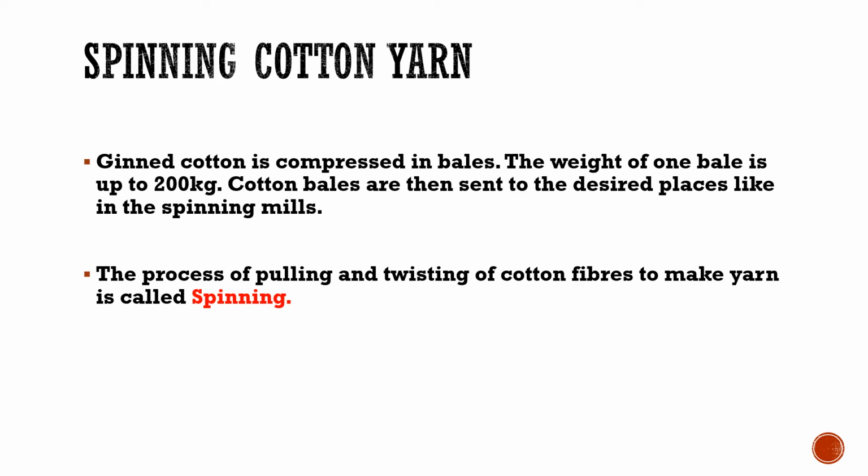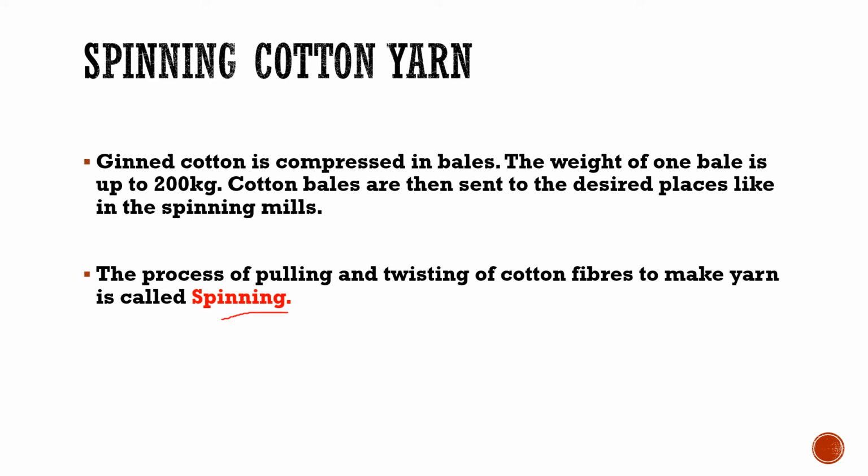And then these bales are sent into spinning mills, where these cotton bales are loosened and cleaned, and then these cotton fibers are converted into rope-like loose strands, which are called sliver. And these strands are then pulled and twisted to make yarn. This brings the fibers together to form a yarn, and because of twisting, these yarns become stronger, and this process of pulling and twisting of cotton fibers is called spinning.